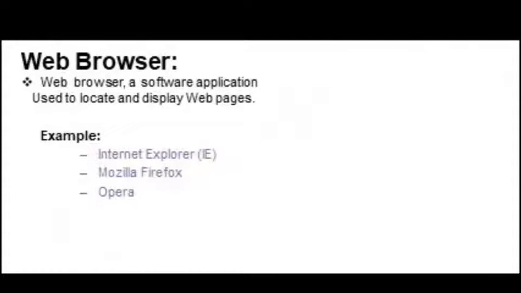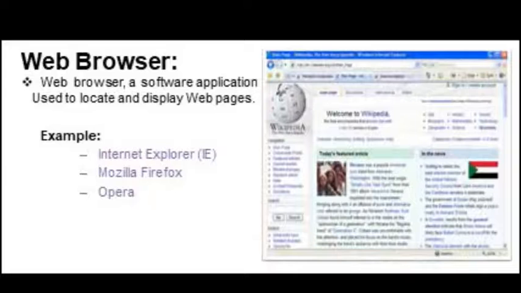Now let's discuss the web browser. We know that a web browser is also an application software, and it is used to locate and display web pages. So we generally use Google Chrome, which is very famous. Some others are given here also: Internet Explorer, Mozilla Firefox, Opera Mini. Now let's see here. This is the famous Internet Explorer web browser, and here the Wikipedia website is open.